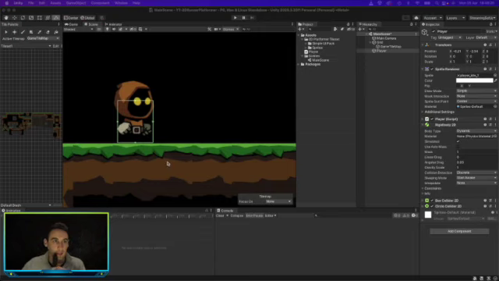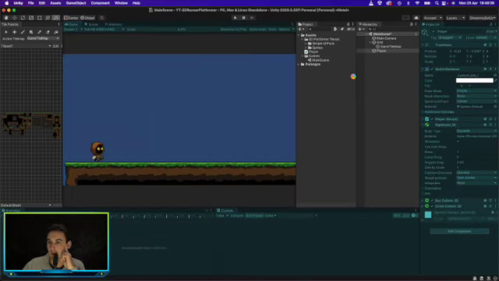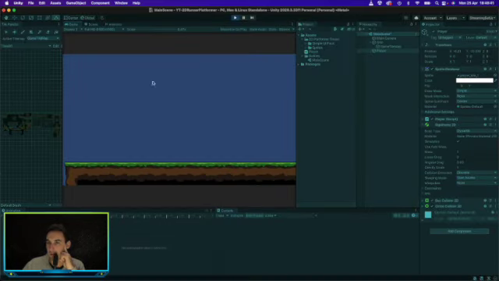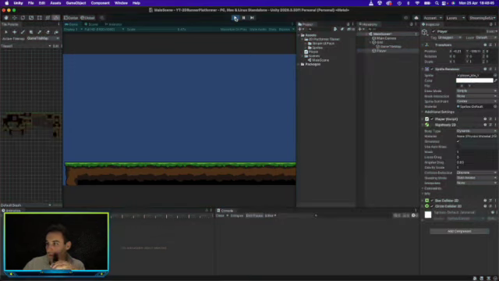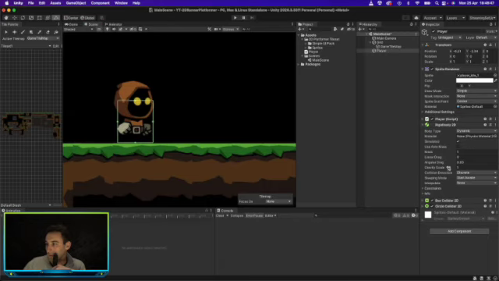We don't have our movement set up properly. This is not working as I expected it to work. So you can see that. Let's just go ahead and see what that is. So the player uses gravity.